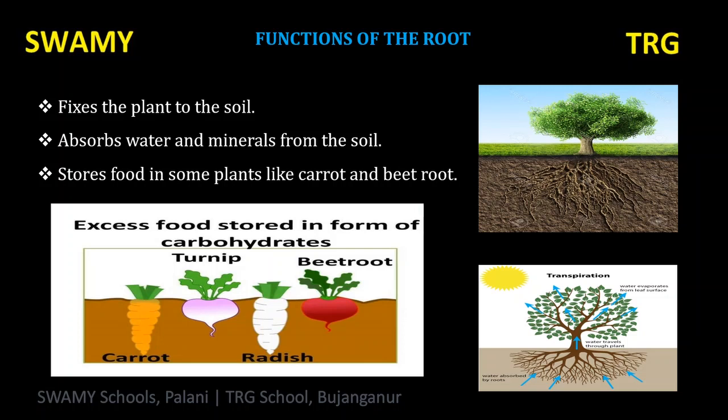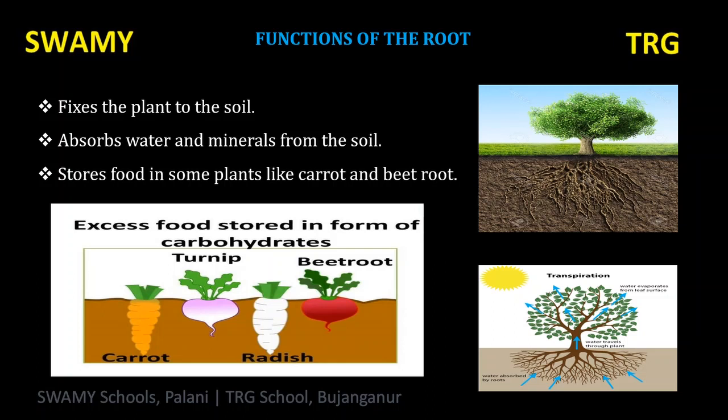Next function of the root is roots store food in some plants like carrot and beetroot. They store food made by the plants in the form of carrot, beetroot, radish, turnip, etc. Some plants store their food in leaves, stems, fruits, isn't it?